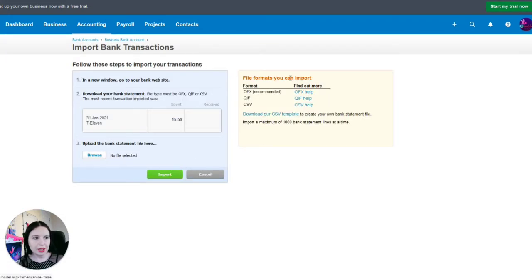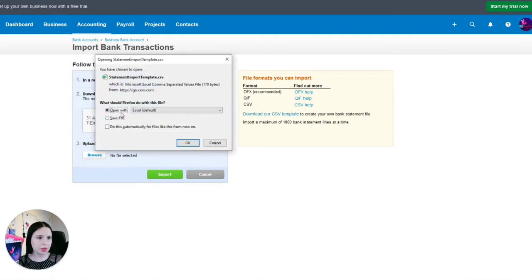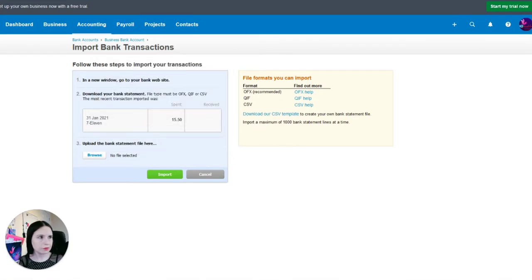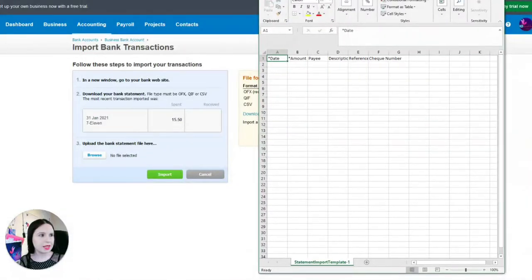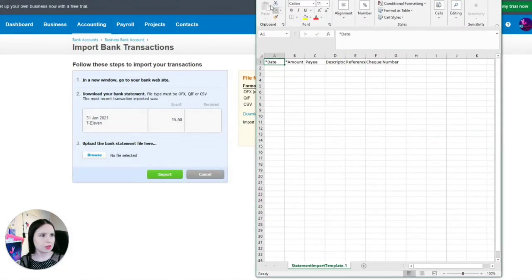Now over here to your right in the little yellowy orange box, you have a download our CSV template link. You click this, you can open it with Excel or whatever other spreadsheet software that you use. You click here, you open it up. Now this will bring across this file. Now, as you can see here, you have your date, your amount, your payee, description, reference, and check number.